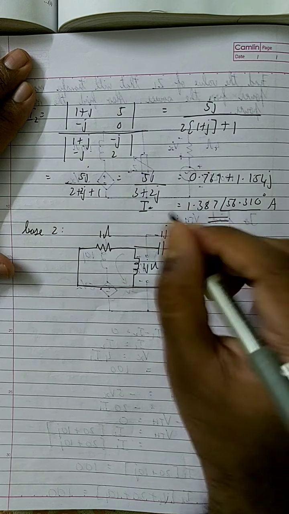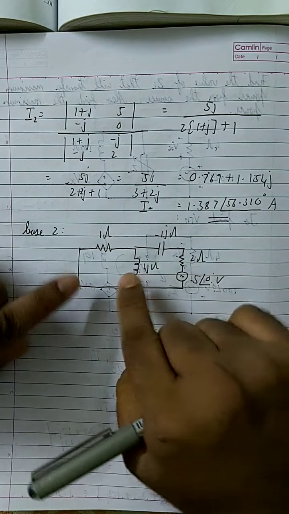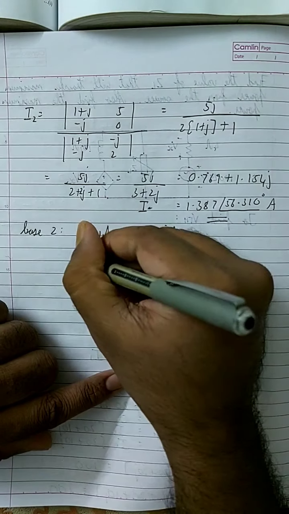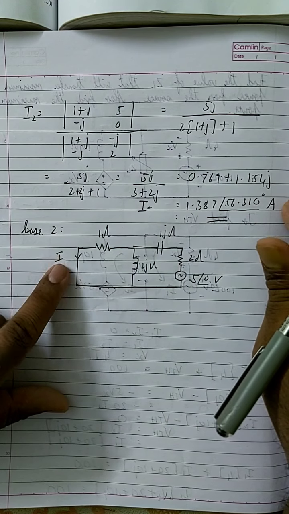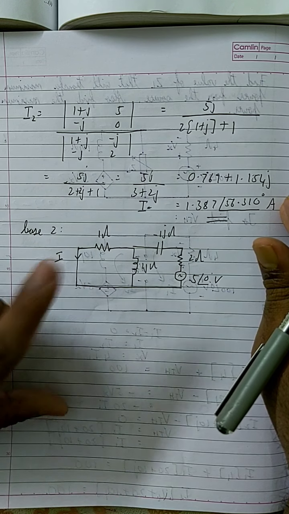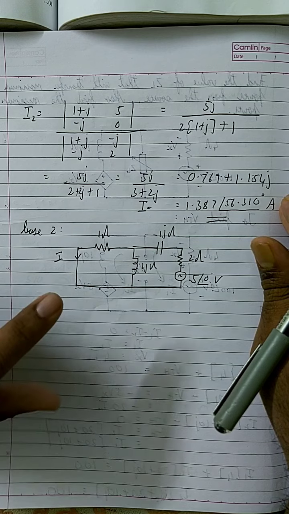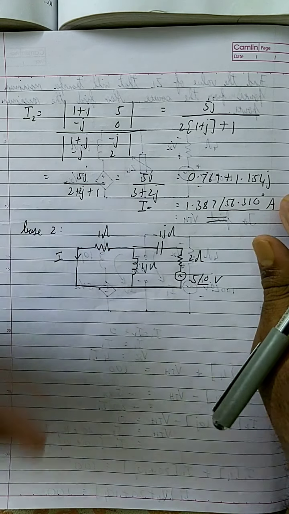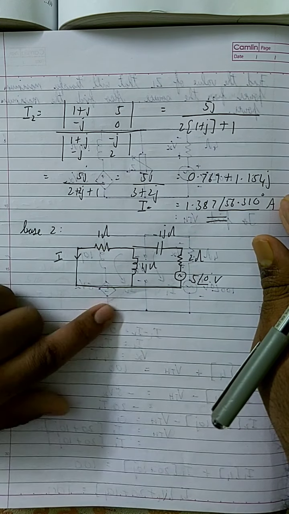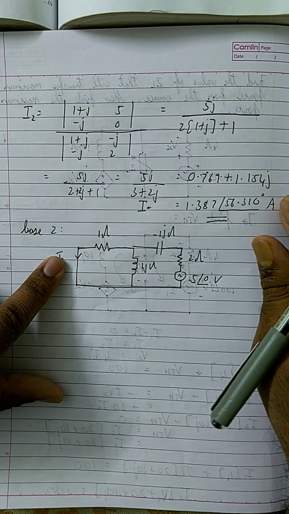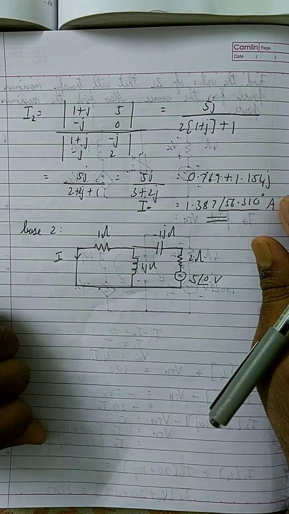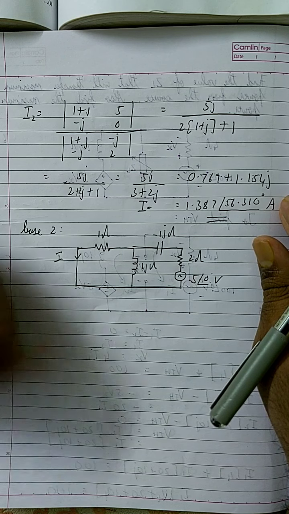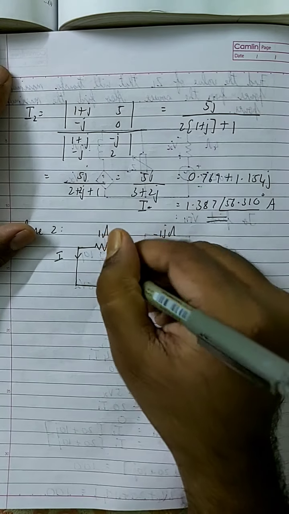Now I interchanged the position, which means this is the value of my current I. So now my current I is this one over here. I have found the value of I in the first circuit, but now in this circuit also I'm going to find the value of I, and prove that both the values are the same. That is how we verify the reciprocity theorem. First, here also I'll apply mesh analysis.